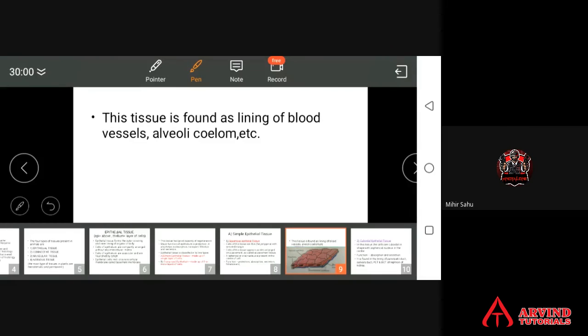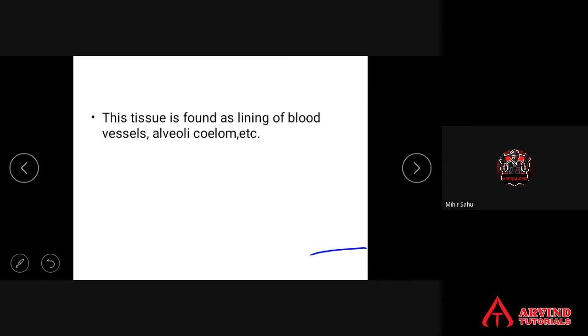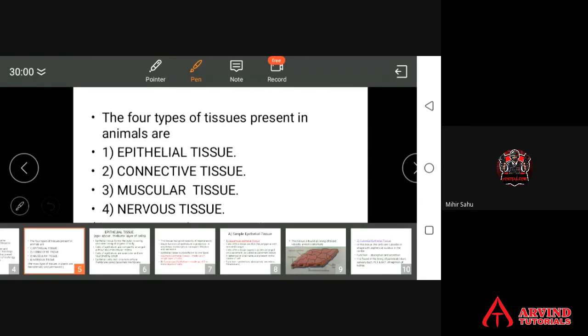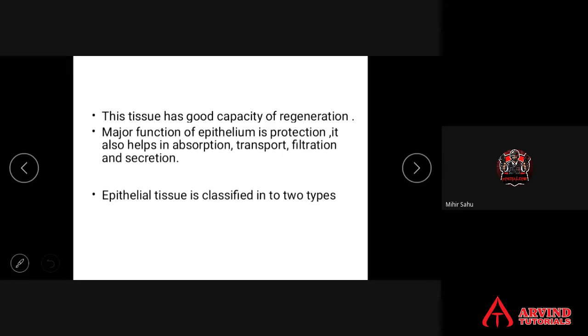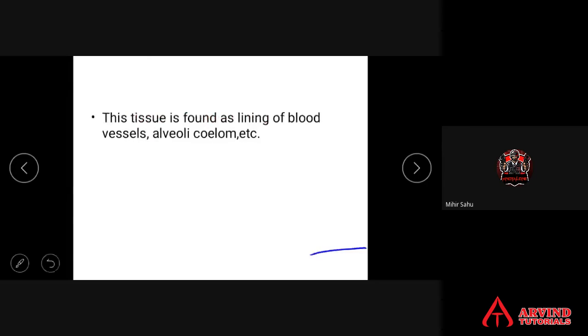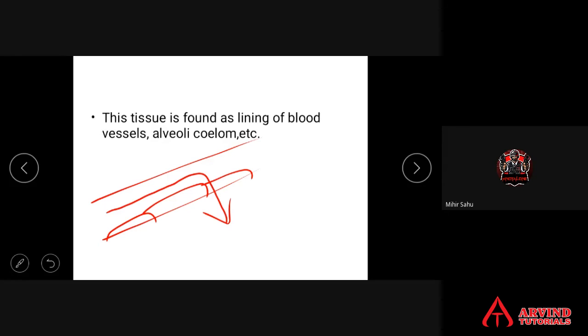For example, when squamous epithelium is present in a blood vessel, the blood that is flowing through the blood vessel will never come out because of squamous epithelium.